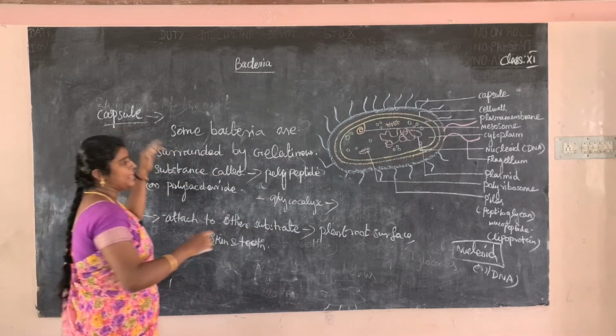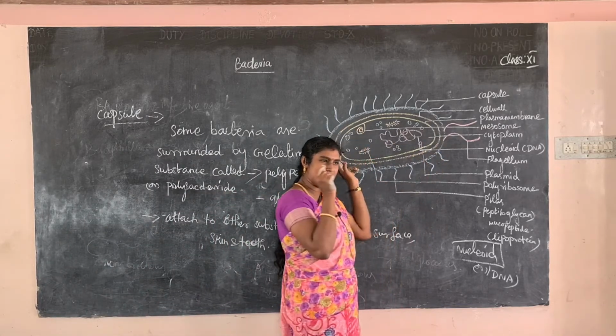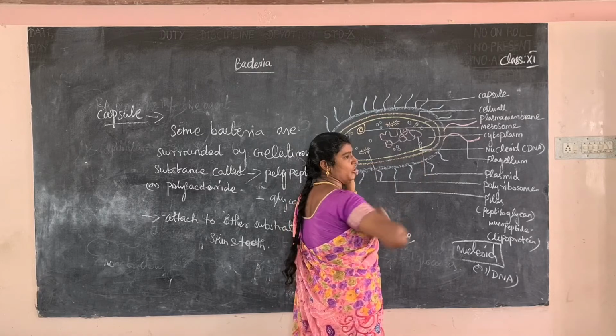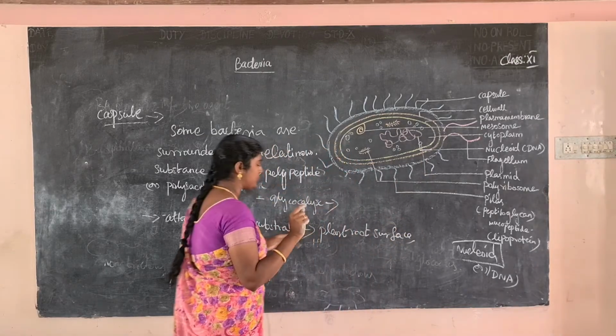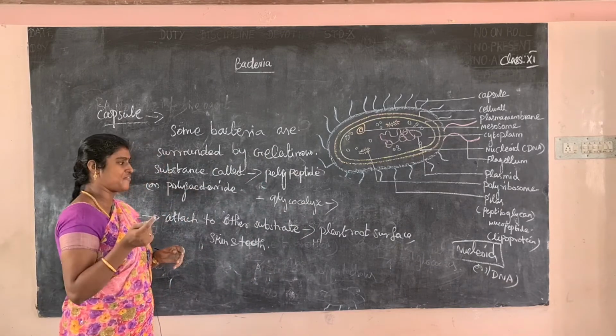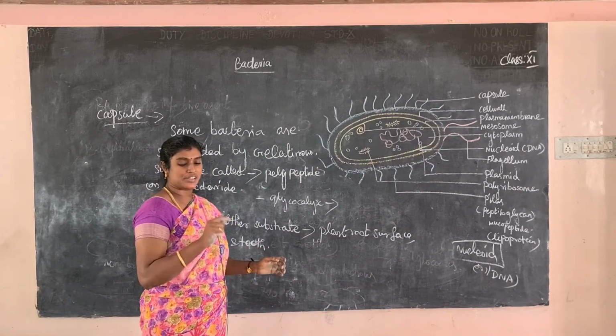First part, capsule. What is a capsule? Some bacteria are surrounded by a gelatinous substance. It's a gel-like substance called a capsule. What is the use of the capsule? It easily attaches to other substrates, meaning plant root surface, human skin and teeth.